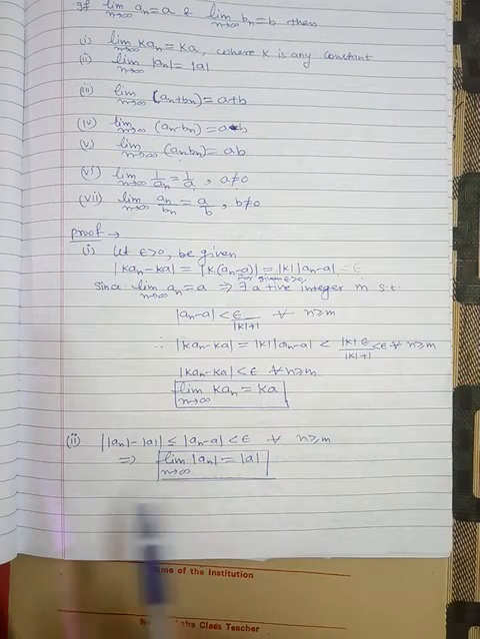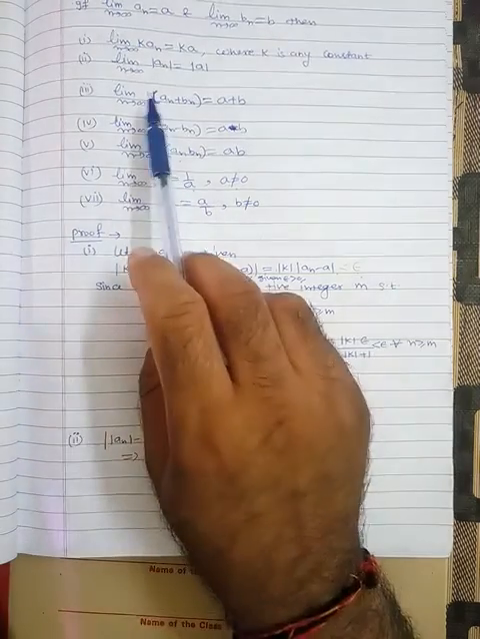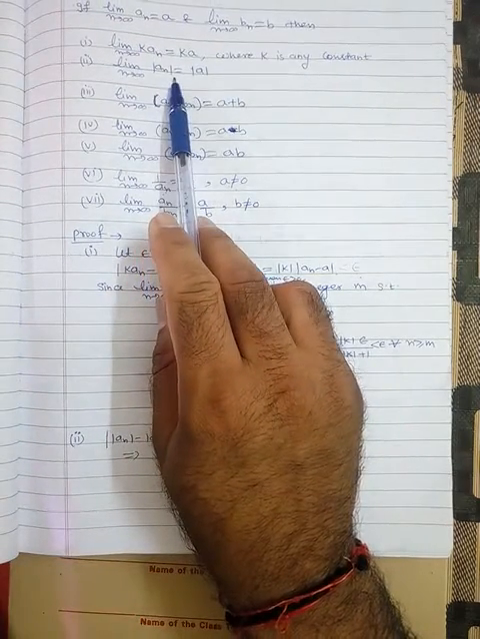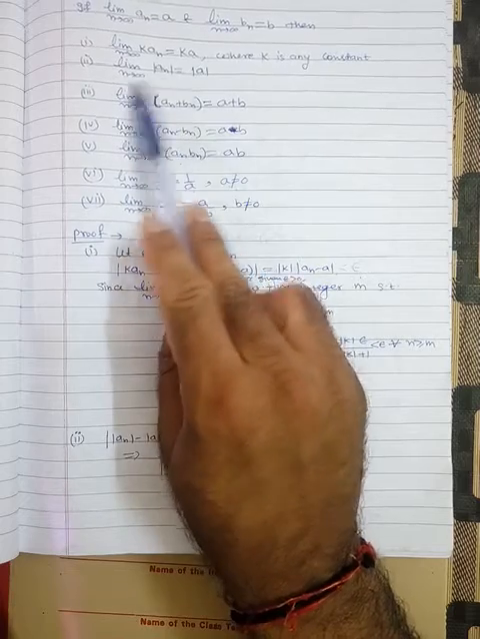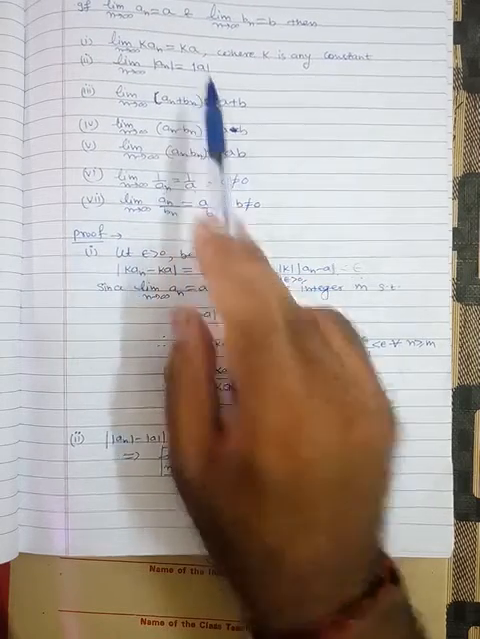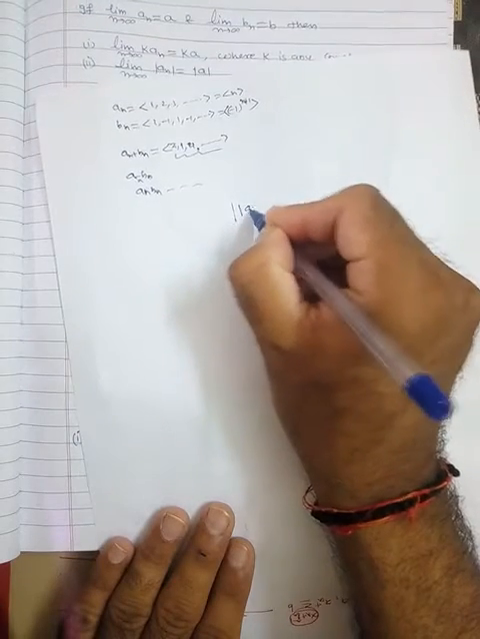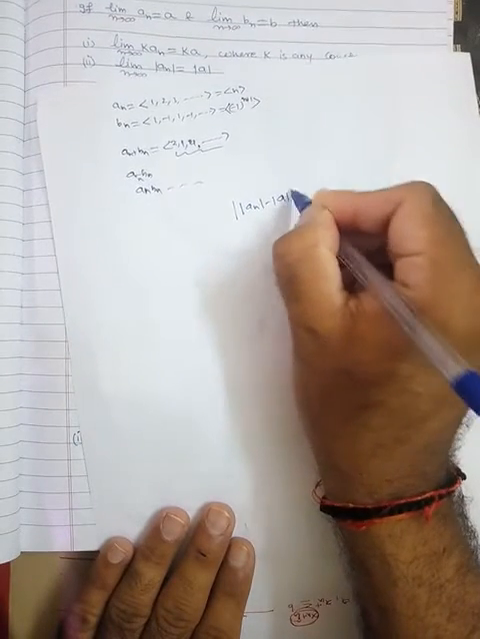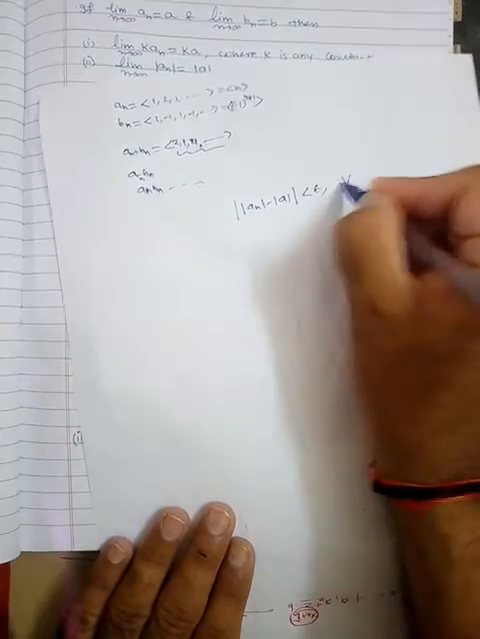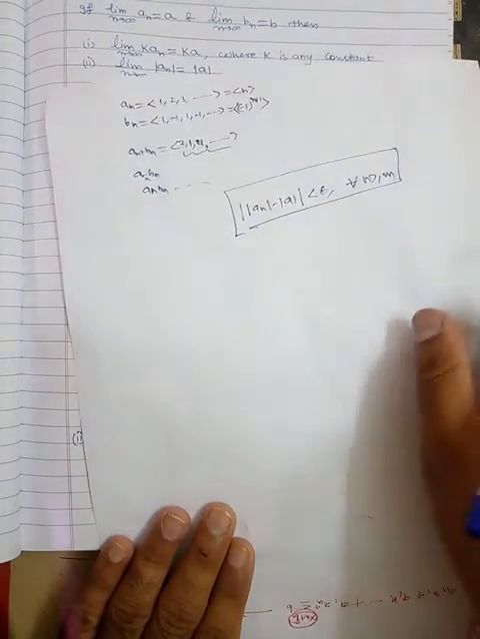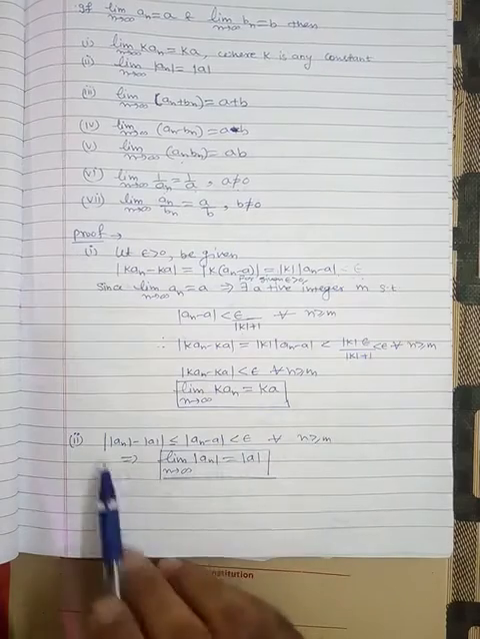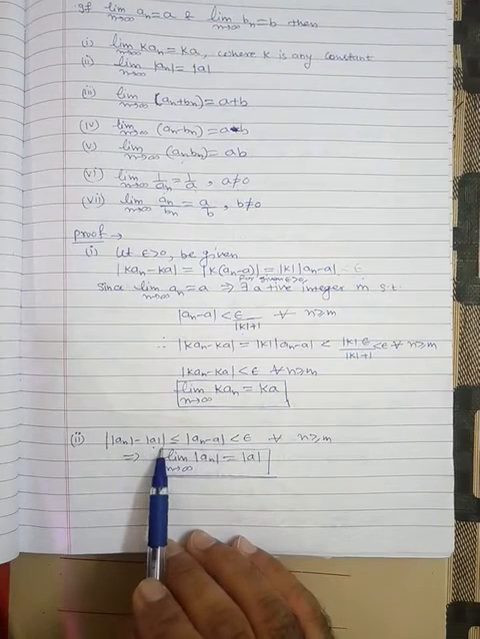Now the second part. In the second part, we have to show that the limit of magnitude of a_n is magnitude of a. That means we have to show that magnitude of a_n minus magnitude of a is less than epsilon for all n greater than m. This is our target. Fine. So let us start with magnitude of a_n minus a.